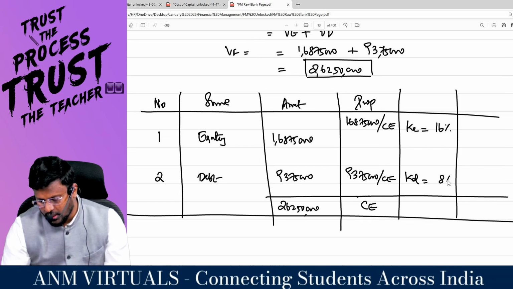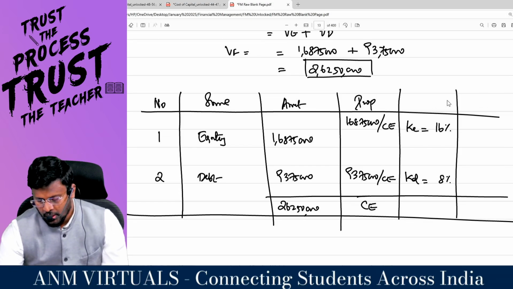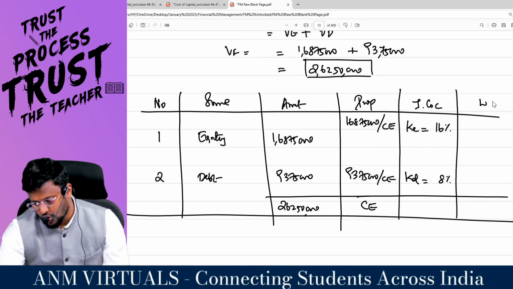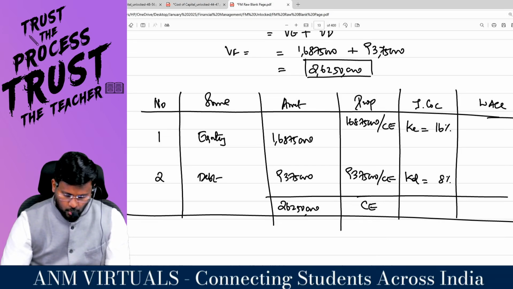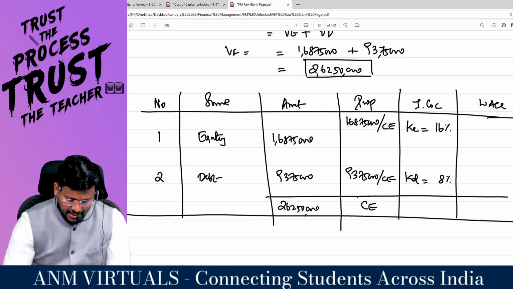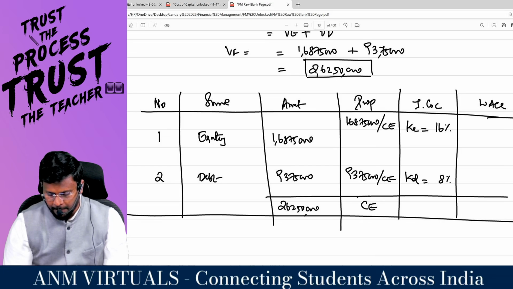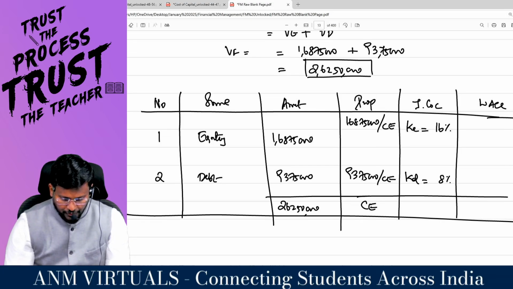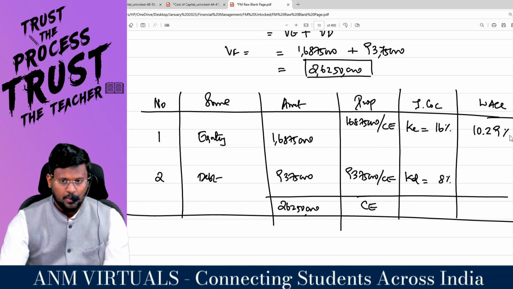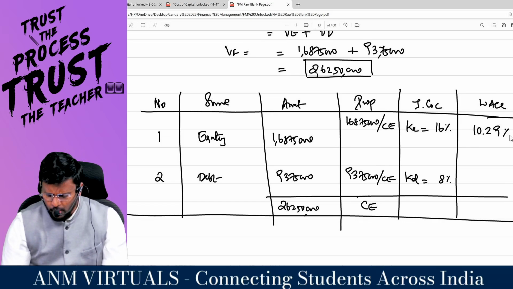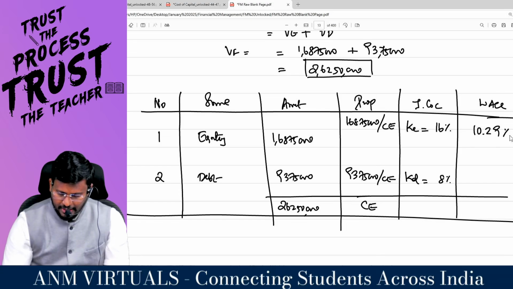What is the KD already given? 8 percent. So these are the individual costs of capital, and now I find the WACC, which is 16 into 1 crore 68 lakh 75,000 divided by 2 crore 62 lakh 50,000, which comes to 10.29 percent, the weighted KE. And I don't want KD, I want weighted KD.